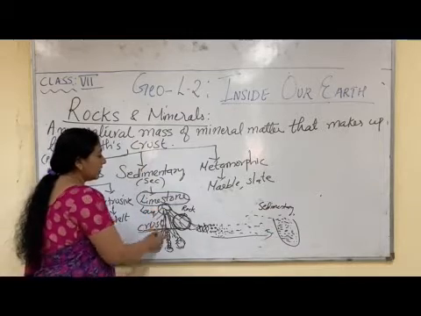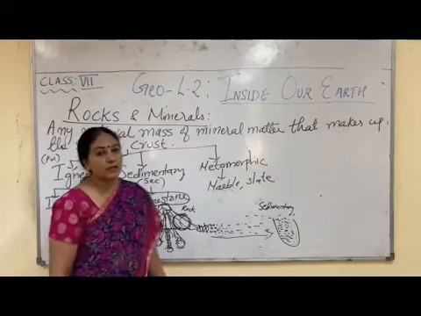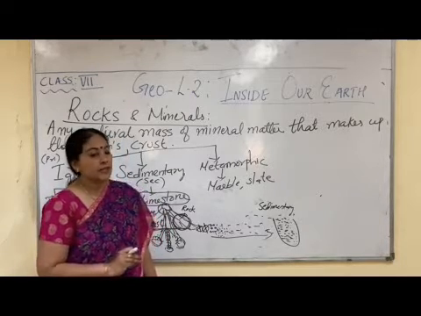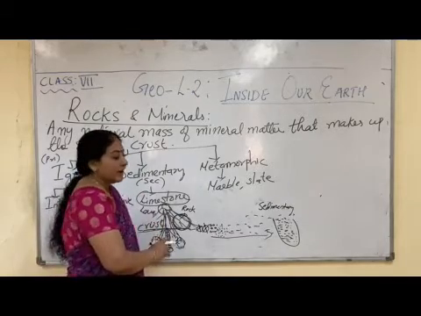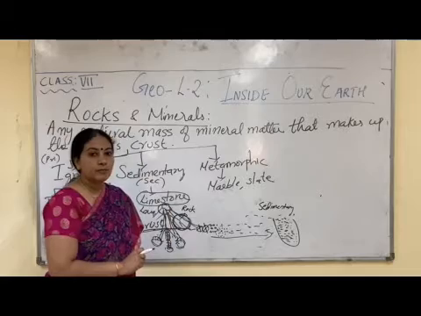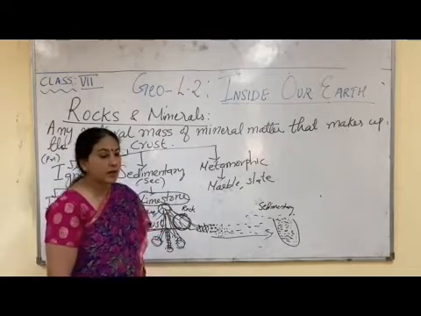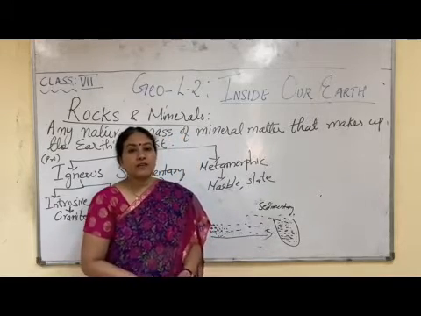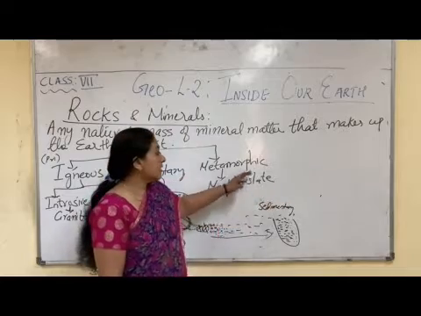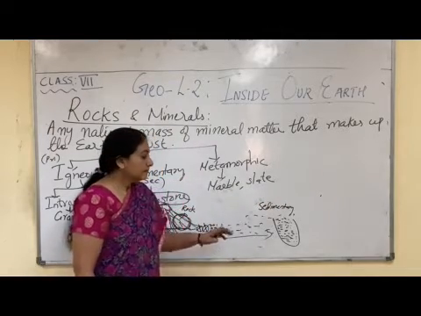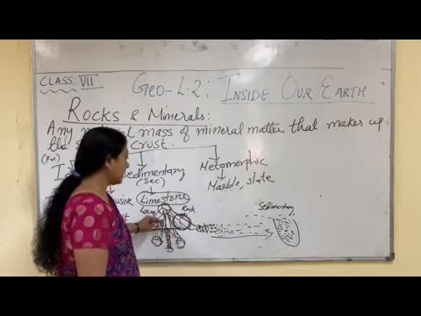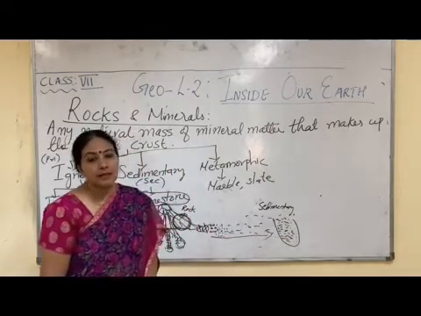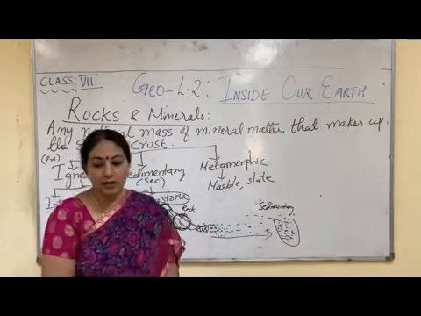Now, when igneous rock and sedimentary rocks are lying on the earth for a long time, due to extreme heat and pressure, they change their properties. And the igneous rock, when it changes its properties, is converted into metamorphic rock. And sedimentary rock also, when it changes its composition, is called metamorphic rock. So metamorphic rock can be formed out of igneous rock also and out of sedimentary rock also. Marble is one example of metamorphic rock.